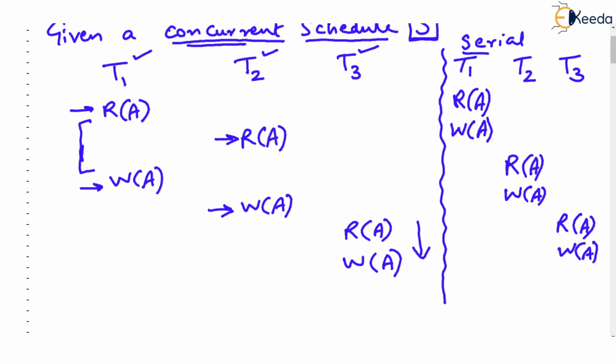We are having the same transactions, T1, T2, T3, but on the left hand side we have a concurrent schedule, and on the right hand side we have a serial schedule. You all will agree that this is not the only serial schedule that we can design.